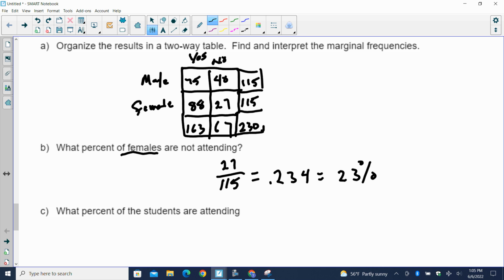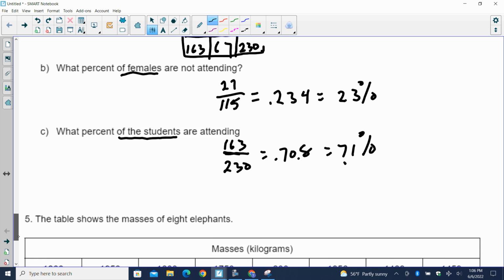What are we talking about? Of females is the key. Read the next sentence. What percent of students? So now I know the bottom is 230 because now we're talking about all students. Question B. What percent of females? Now I know we're only talking about females, which there was 115 of them. Okay. How many people are attending? Well, that'd be all the yeses. So 163 out of 230, which gives me 71%. Be careful as you read the question.